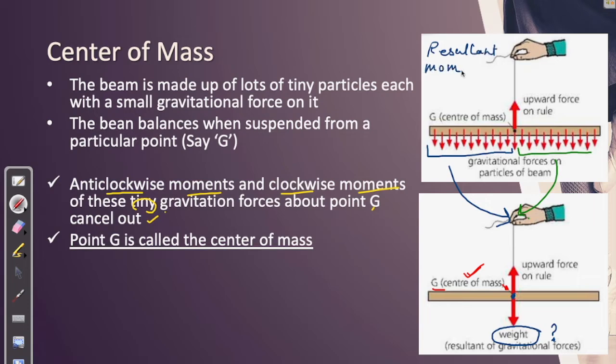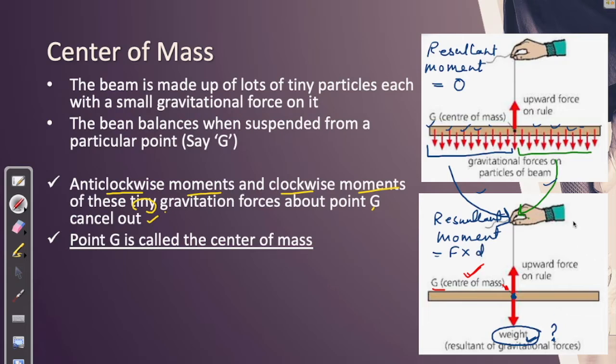The resultant moment from each of these forces that you see here is 0, because clockwise and anti-clockwise moments are cancelling each other. The same phenomenon happens with the weight as well, if we assume that it is acting from the center of mass. The resultant moment here as well is 0, because the formula for moment is force times distance.